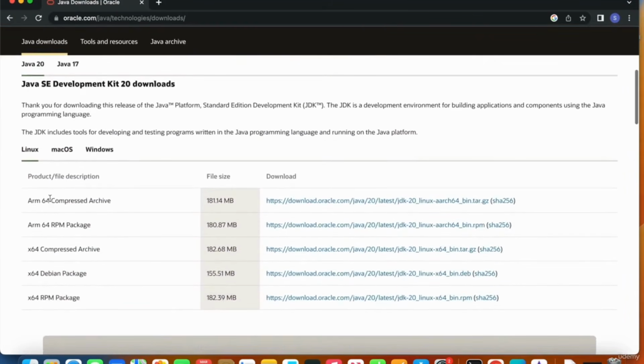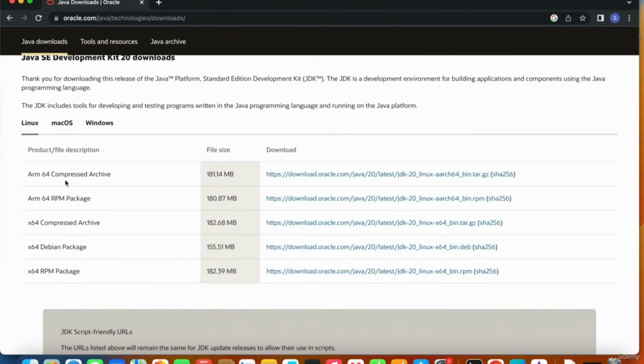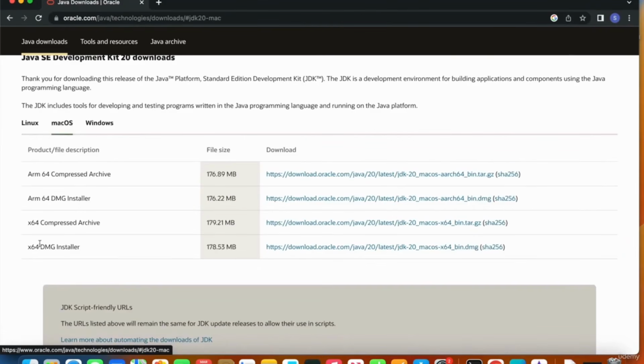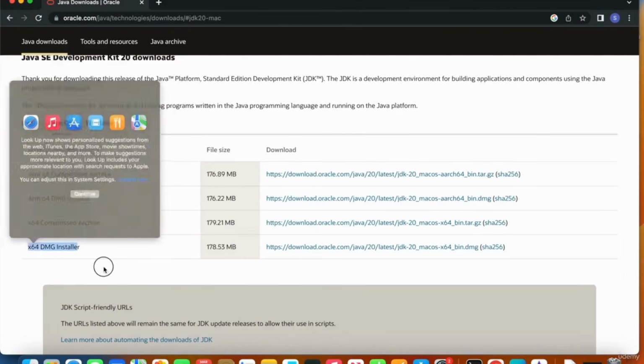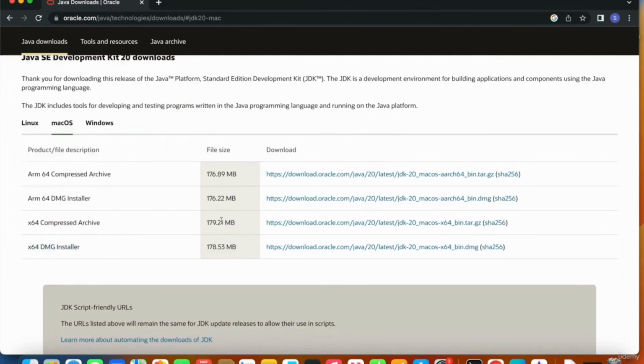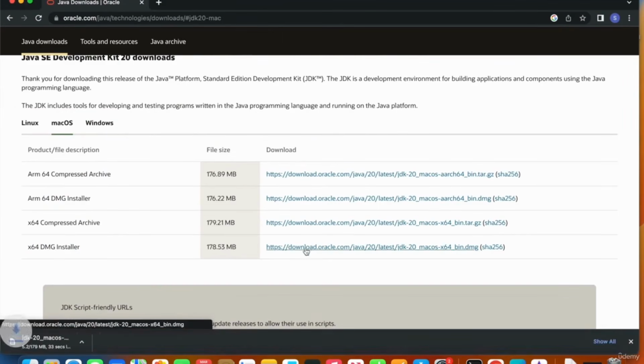So we'll scroll down all the way to the archive, and I'm installing for macOS. So I'll click macOS, and what I need is the x64 DMG installer. The file size is 178.53 MB. I'll go ahead and click this link. It will take a few seconds for the download to finish.